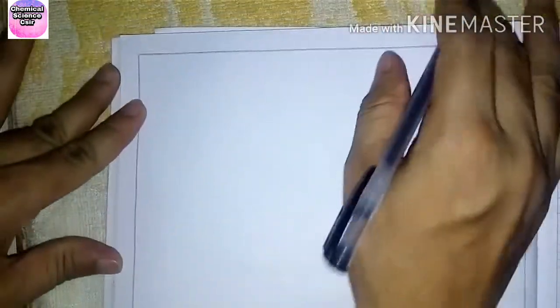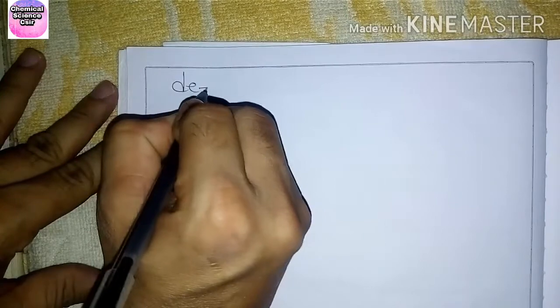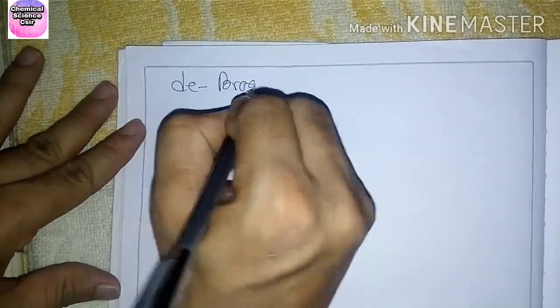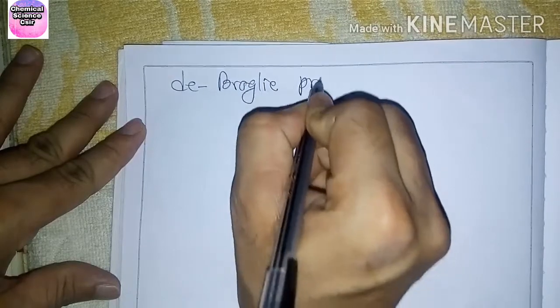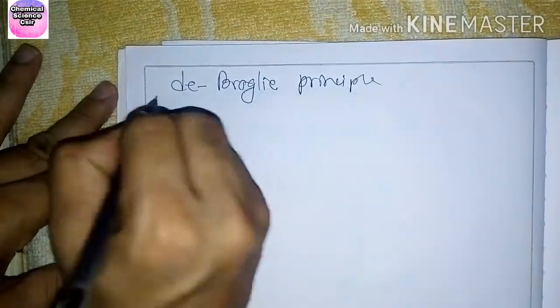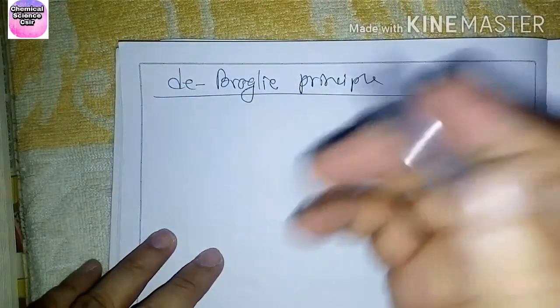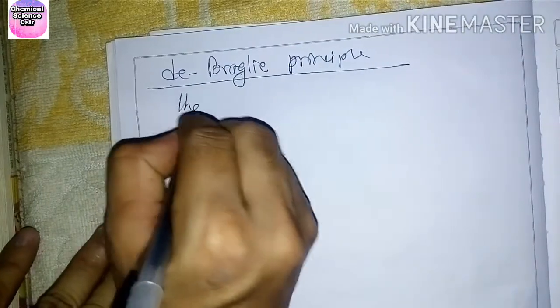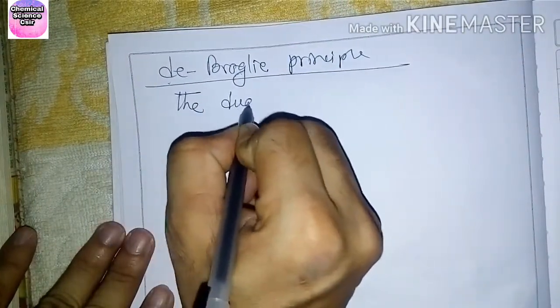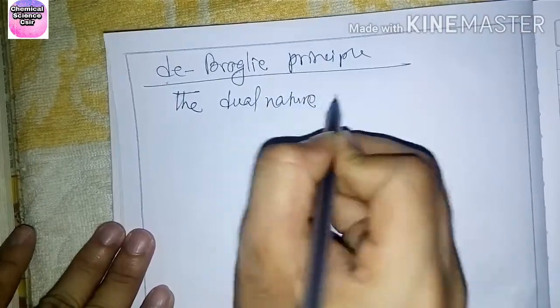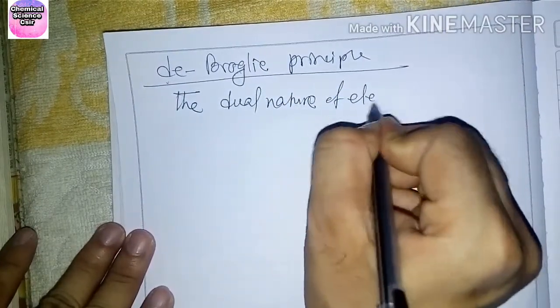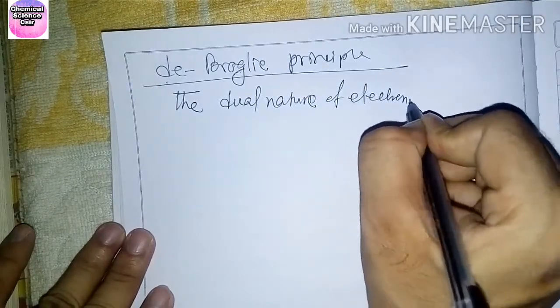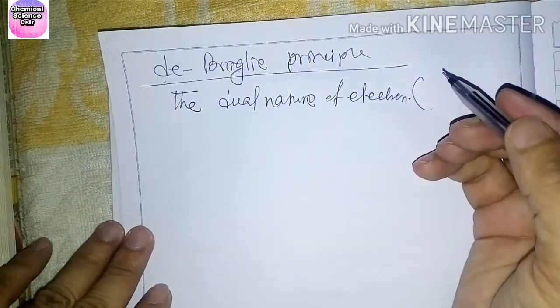Another one is de Broglie. The de Broglie principle explains the dual nature of the electron, that is wave nature as well as particle nature.